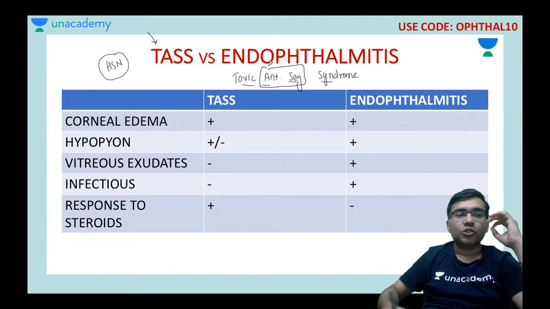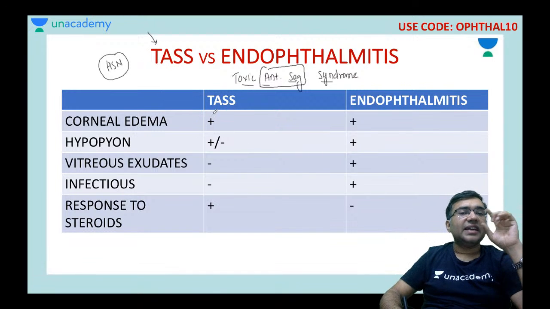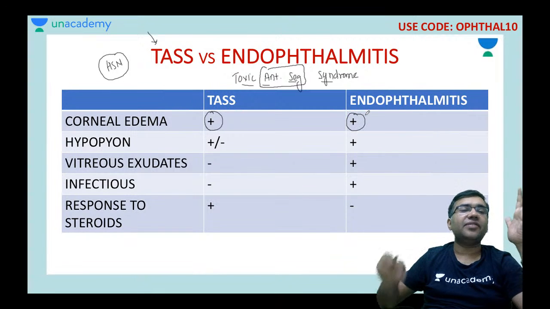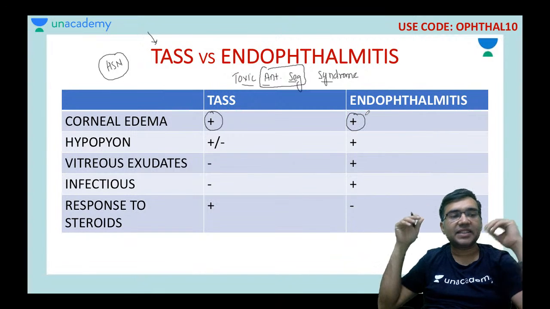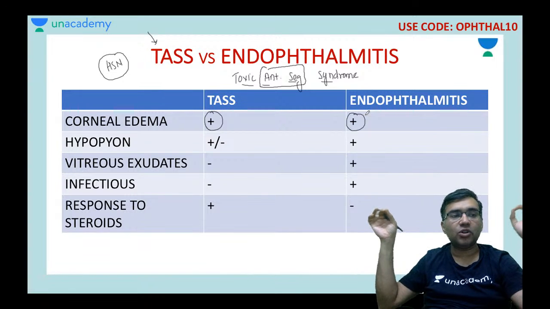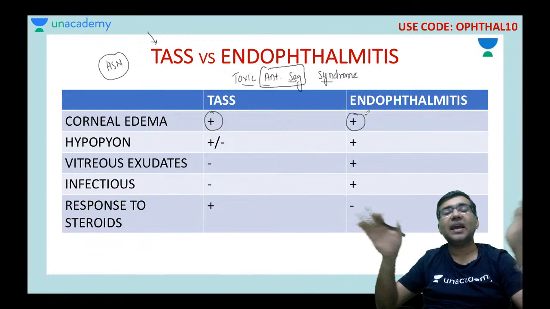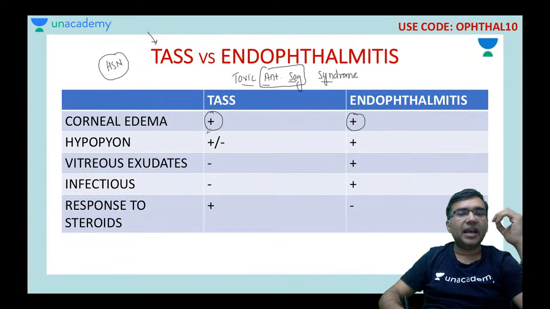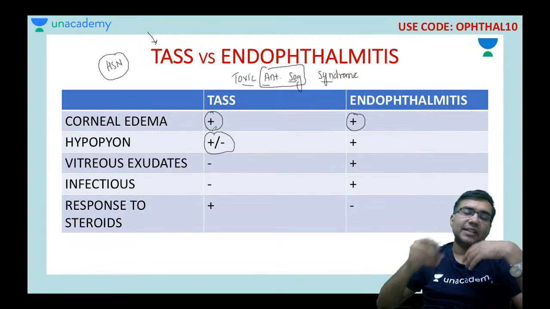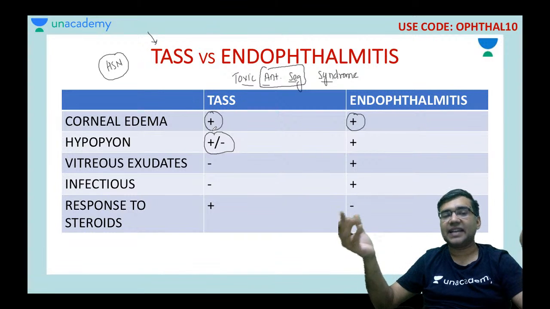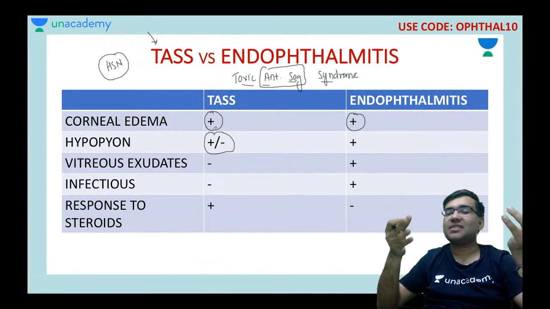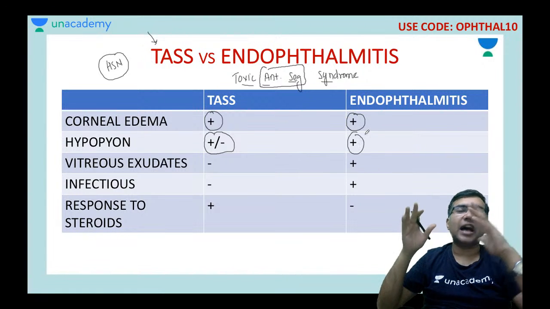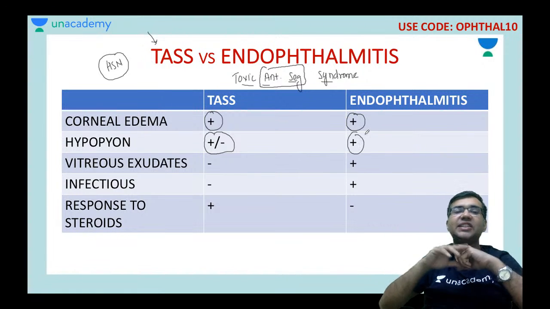Now Shaurya, both endophthalmitis and TAS can have corneal edema. Is it clear, Dr. Rahul, Dr. Swati, Dr. Shaurya, Abdul? In both cases you can see swelling in the cornea. In TAS also you may see a hypopyon, sometimes it is seen, sometimes not. So hypopyon is plus minus, but in endophthalmitis usually you have a hypopyon, so it cannot be a differentiating factor.